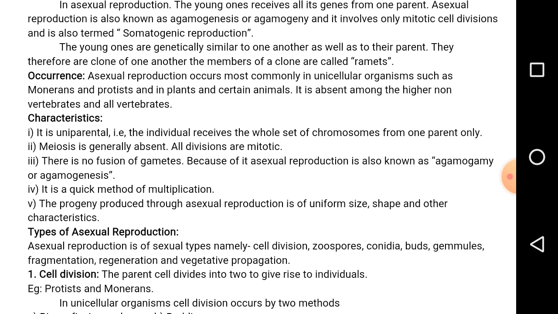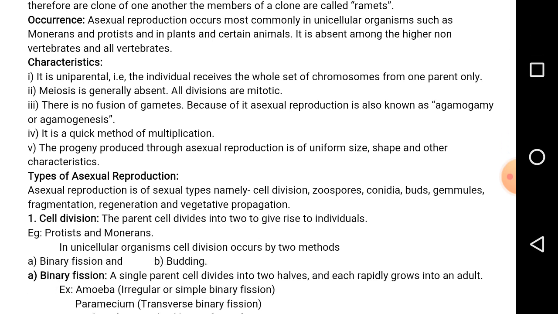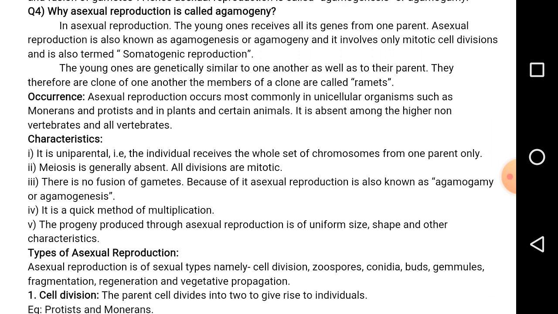In asexual reproduction only a single parent donates all the genes to its daughter cells.